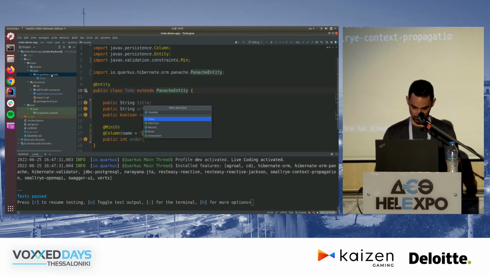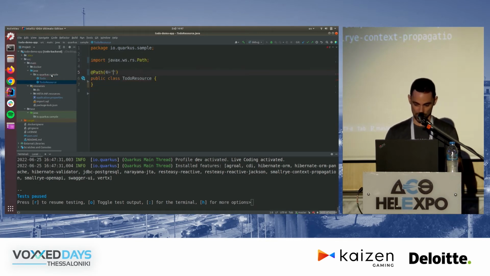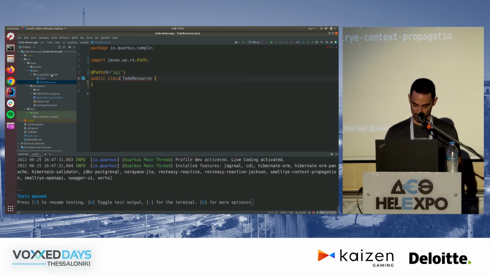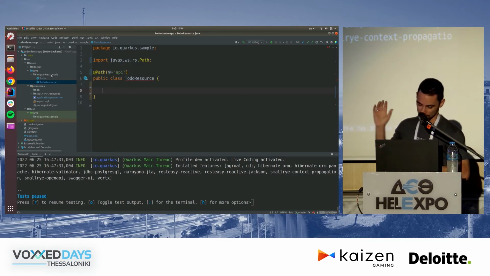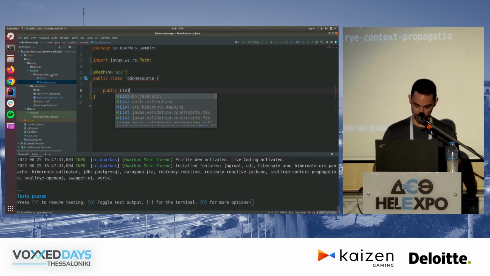We'll do a to-do resource because we're going to expose this as a JAX-RS resource with RESTEasy Reactive. As I said before, RESTEasy Reactive is our new implementation of JAX-RS. It implements the specification, so all the annotations you already know and the programming model you already know are there, but we have a lot of extra functionality to make it a lot simpler.